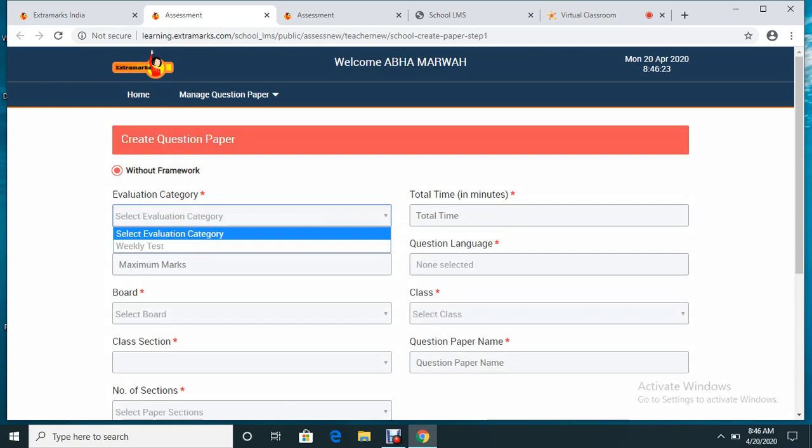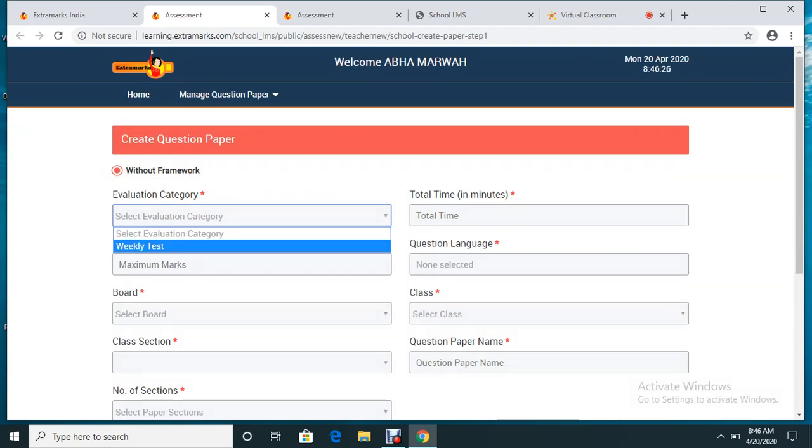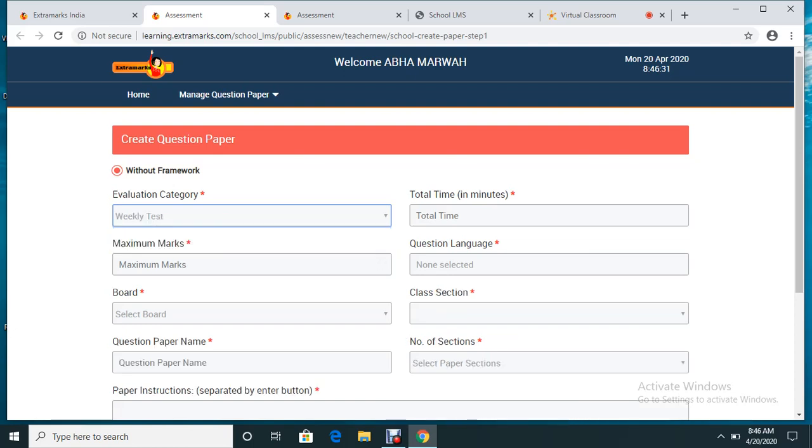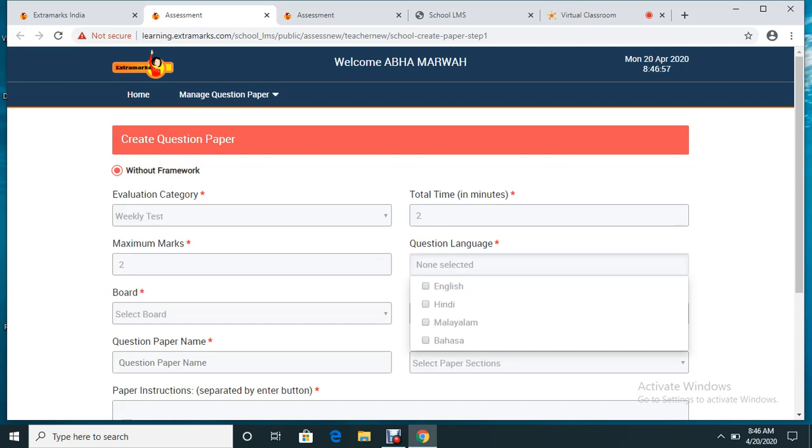Now you have to fill up a few drop-downs. Here I am selecting weekly test. Now, total minutes and duration: please understand, teacher, as I told you in the beginning, it will be a time-bound test since it is an online platform. For now, I'm selecting the total minutes and duration as 2 minutes. You can go for 10 minutes, 20 minutes, 30 minutes, 60 minutes as per your convenience. I'm selecting maximum marks 2. I'm selecting the language of the test as English medium.